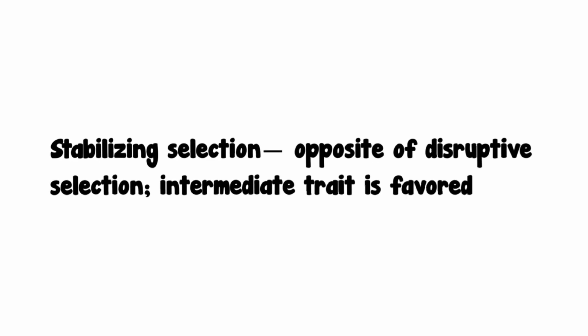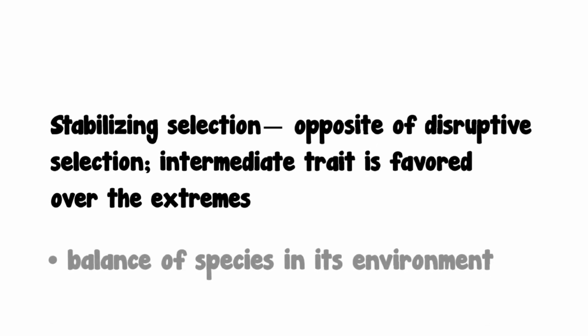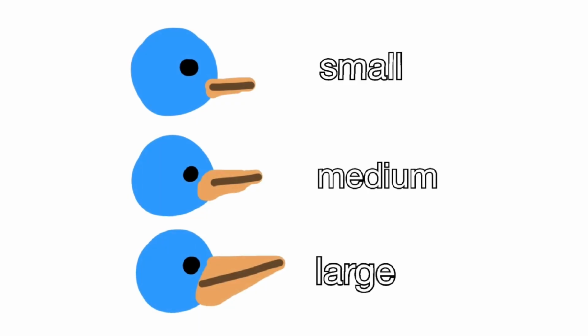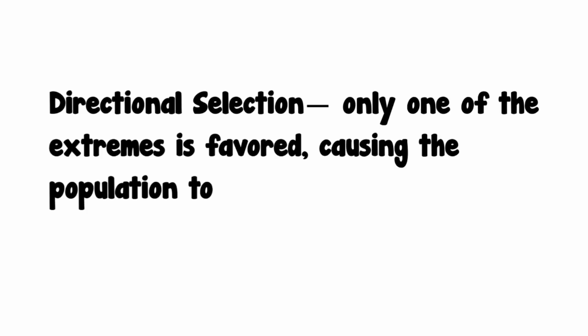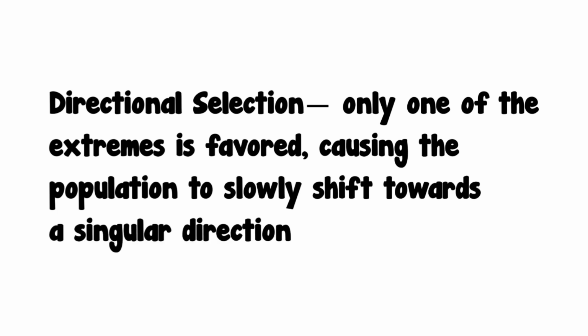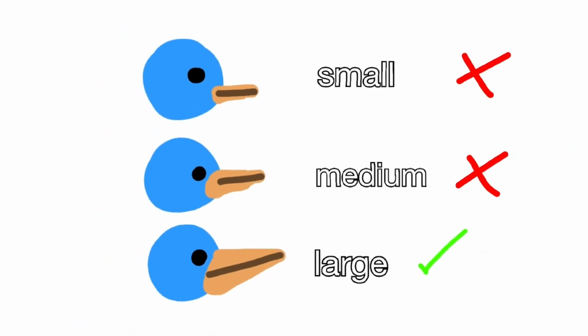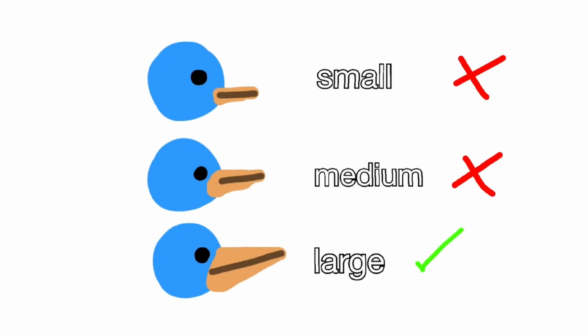The next type of selection is stabilizing selection, which is essentially the opposite of disruptive selection, where the intermediate trait is favored over the extremes and usually results in the balance of the species in its environment. In this case, birds with medium-sized beaks are beneficial. The final type of selection is directional selection, where only one of the extremes is favored, causing the population to slowly shift towards a singular direction of phenotype. Hence the name directional selection. Here, either the large-sized beaks or small-sized beaks can be beneficial, but not both.